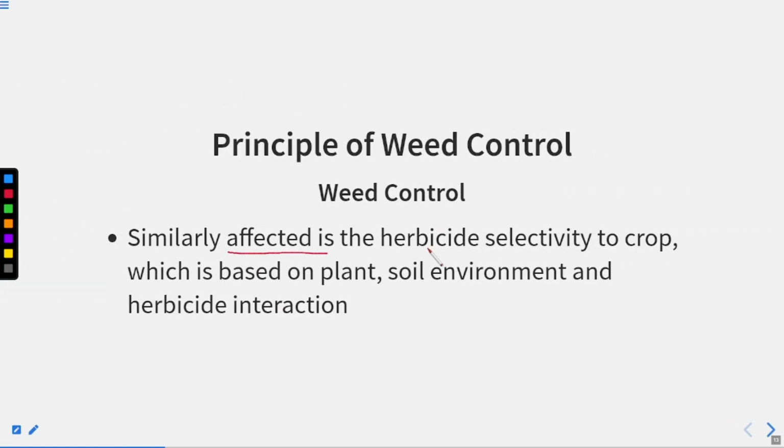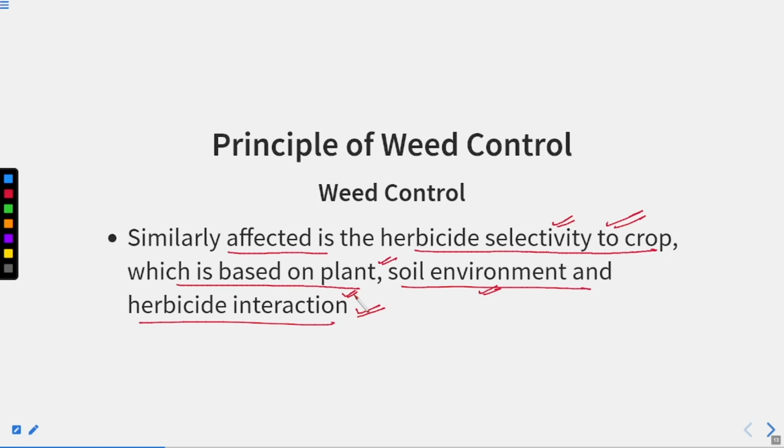Similarly, affected is the herbicide selectivity to the crop, which is based on the plant, soil, environment and herbicide interaction. Now it is very easy to use herbicide to control the weeds. If it is affecting the weeds, then it may affect our crop because our crops are very sensitive. So it can affect the crop also, right? So similarly affected is the herbicide selectivity to the crop, which is based on the plant, soil, environment and herbicide interaction.